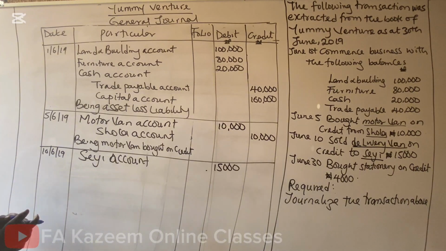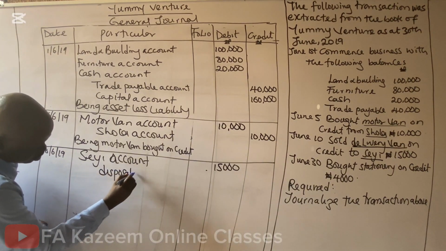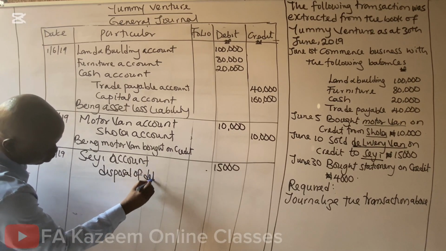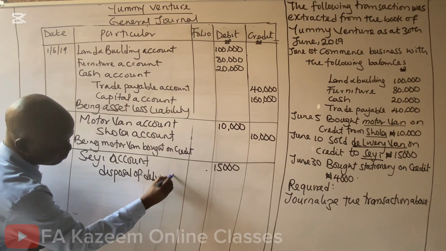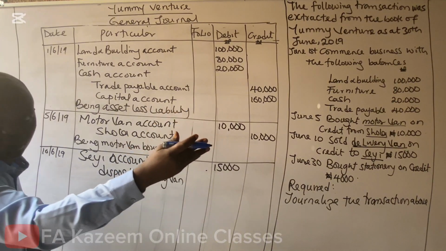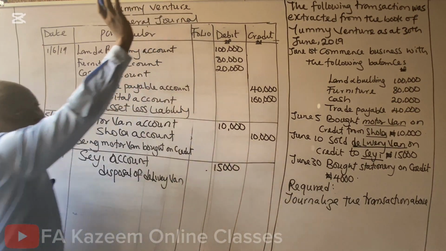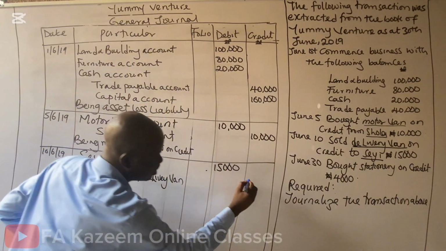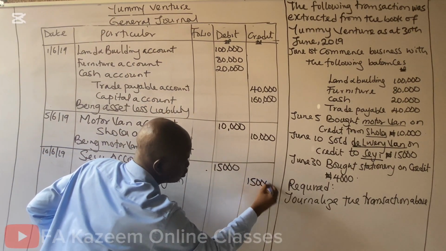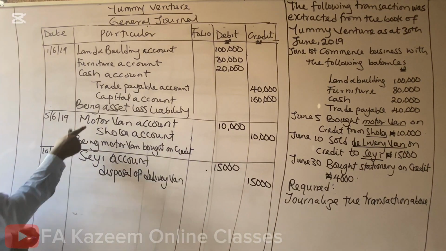What did they give out? Delivery van. You now write it as disposal of delivery van. The van is going out. Credit the item going out. They are selling their delivery van out. Who is selling out? Yomi Venture. Credit the delivery van. Who received the delivery van? Sheyi. Debit the receiver.